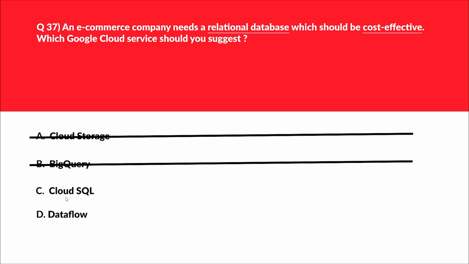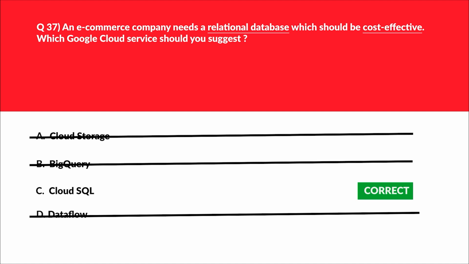Let's move to option C. C says Cloud SQL. Cloud SQL is a fully managed relational database, which is what the question is looking for. We'll keep this. Let's move to option D. D says Dataflow. Dataflow is a stream and batch data processing service and not a database service at all. Therefore, Dataflow is out. We are left with option C and it is the correct answer.